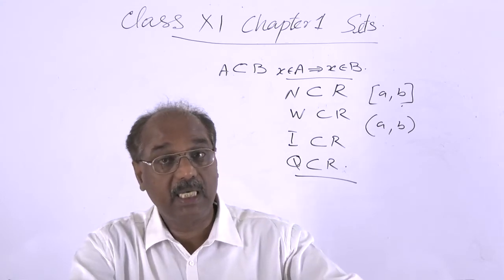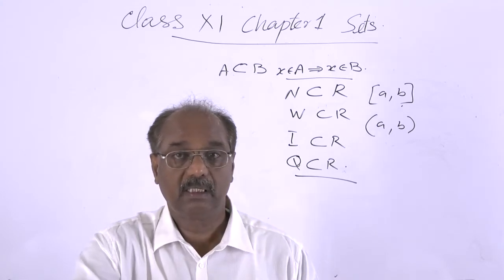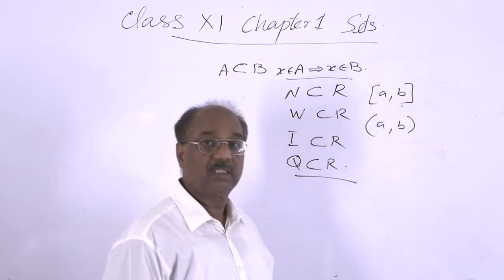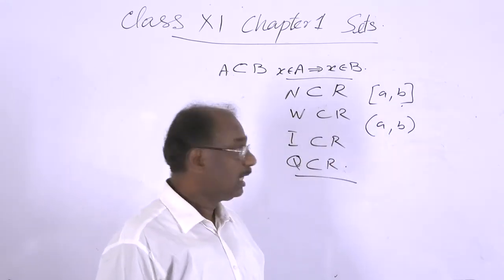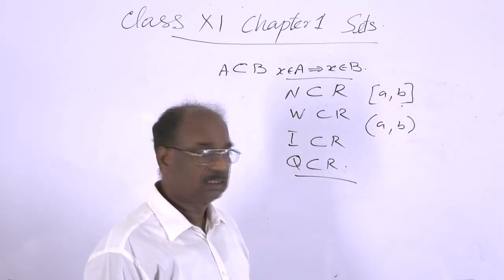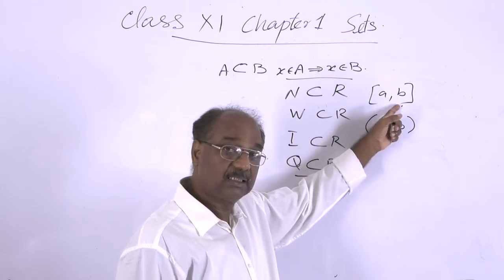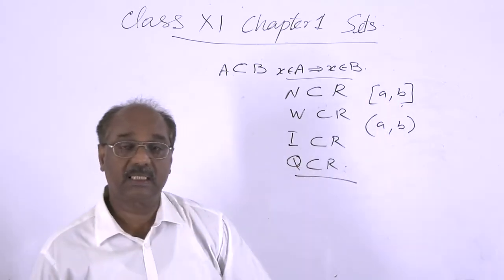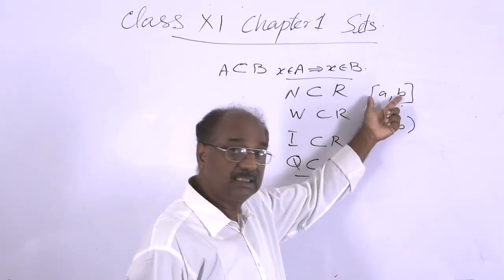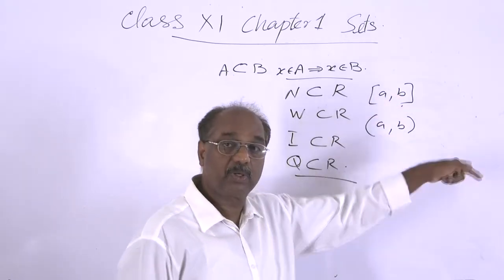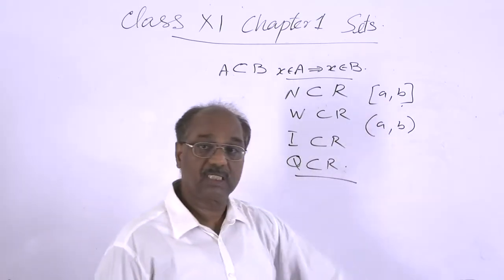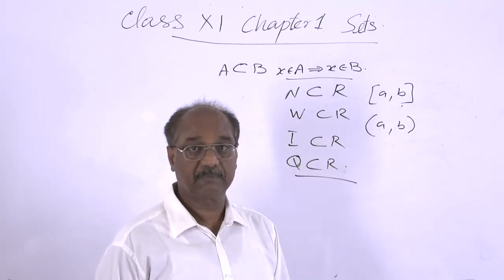The endpoints a and b belong to this interval. And this is clearly a subset of the set of all real numbers. Every member in this interval is a member of the collection of all real numbers.